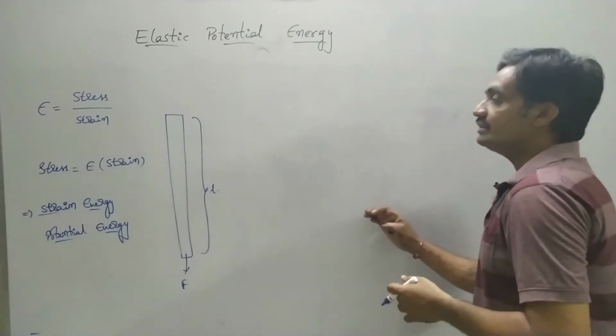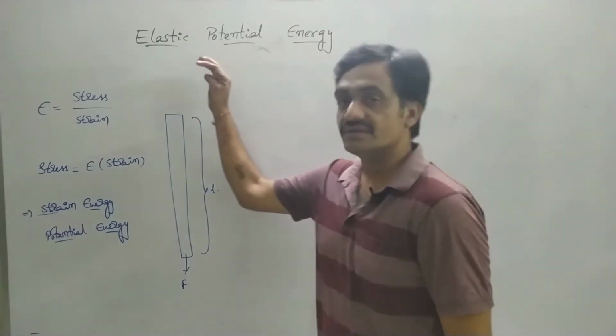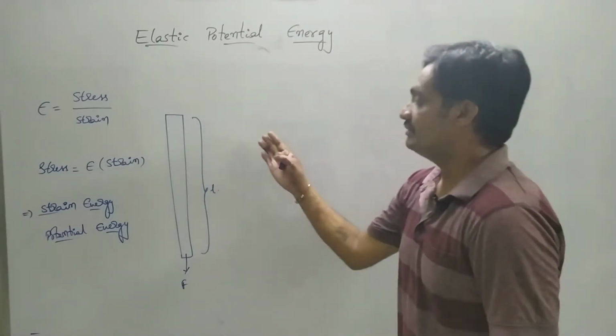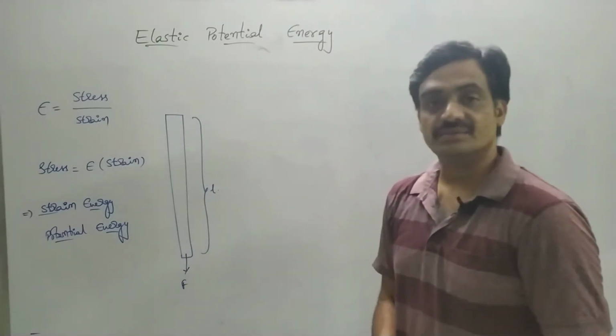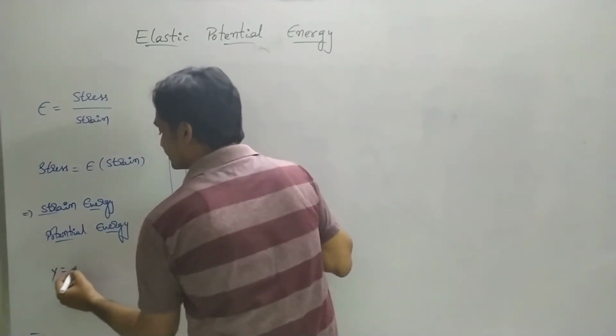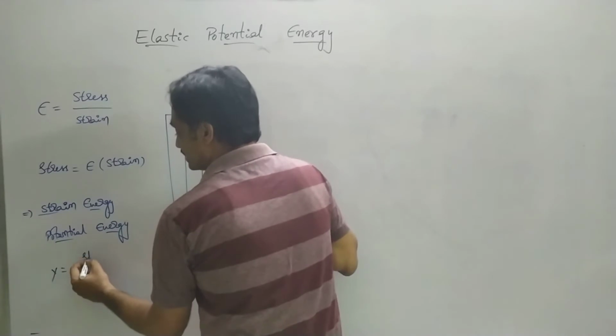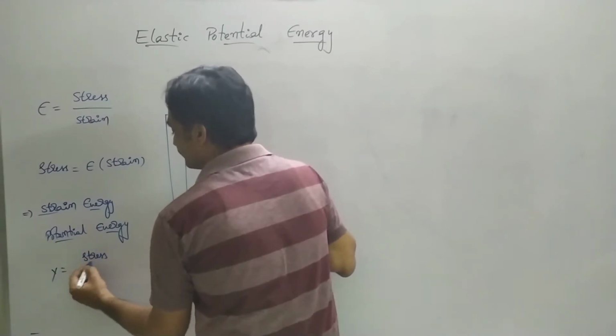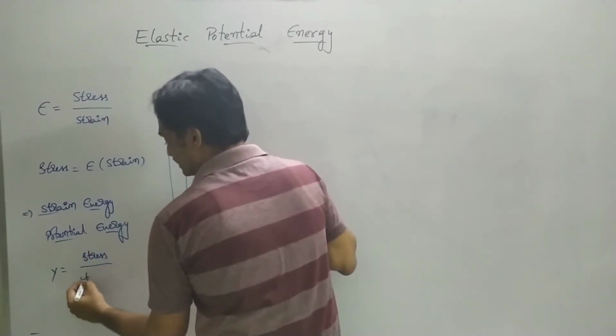Here we are going to derive the expression for elastic potential energy by considering Young's modulus, where Young's modulus is the longitudinal stress by longitudinal strain.